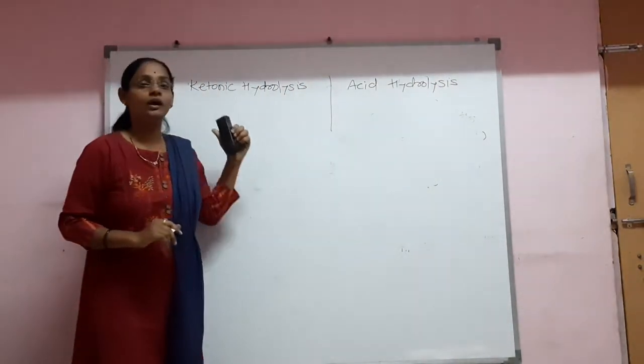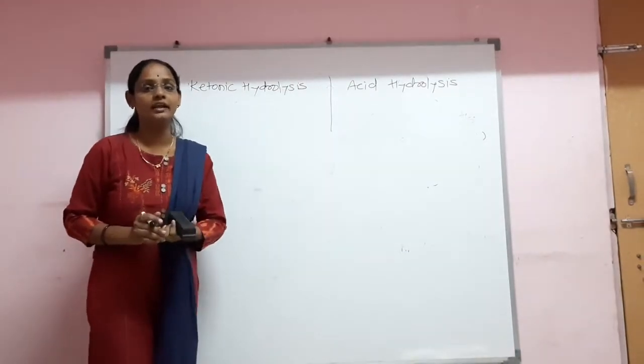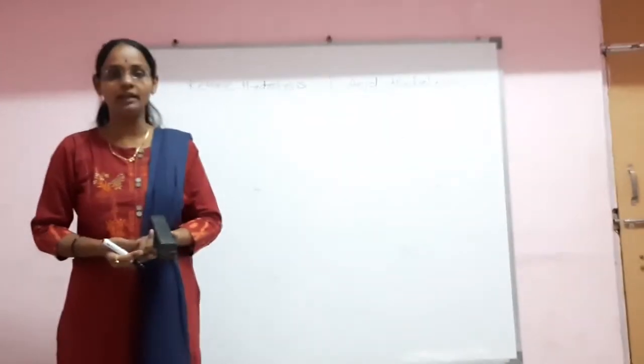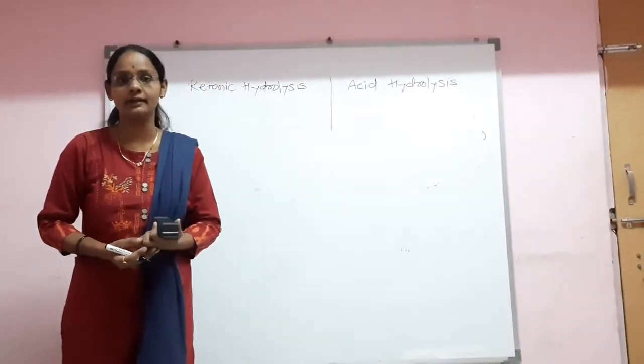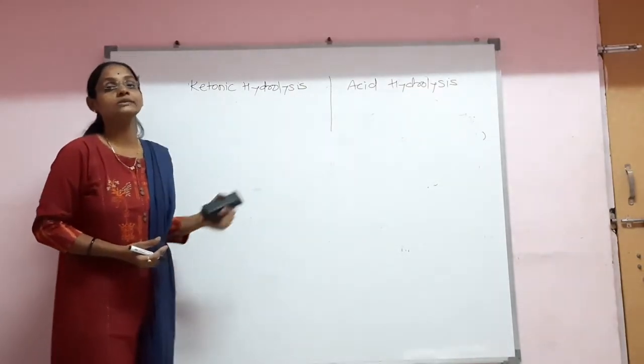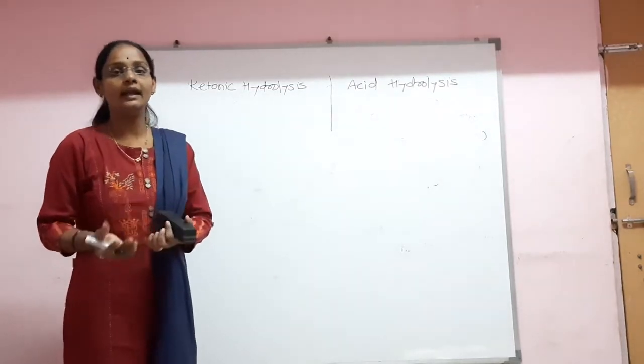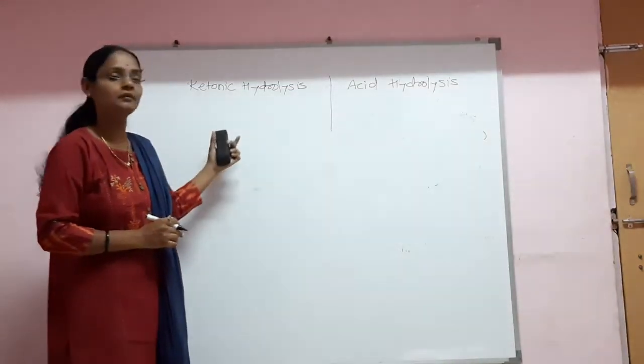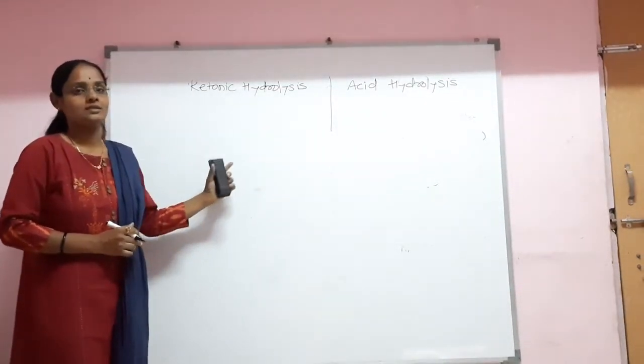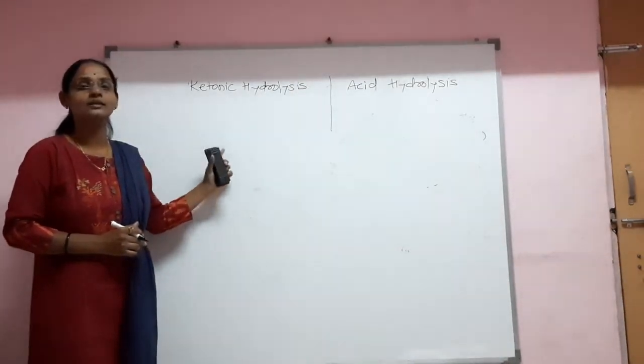What happens in ketonic hydrolysis? When acetoacetic ester reacts with a dilute alkali such as dilute sodium hydroxide, there is formation of a carboxylic acid, and that carboxylic acid on heating undergoes a decarboxylation reaction, and finally we get a ketone as the final product. Therefore, it is known as ketonic hydrolysis.